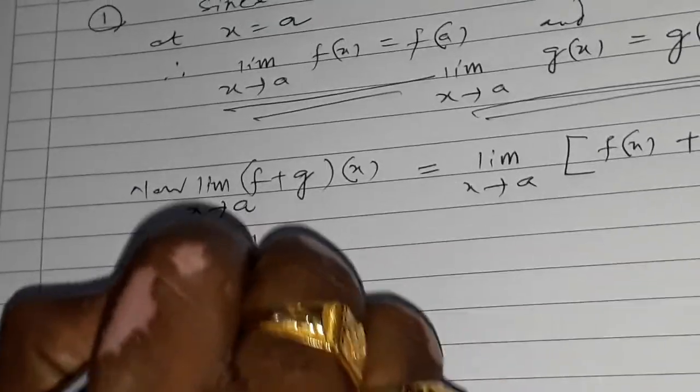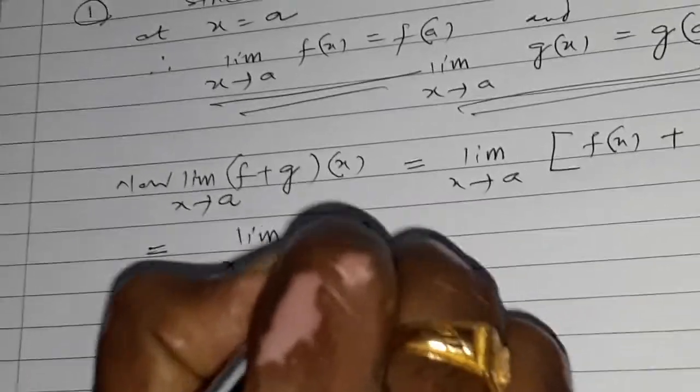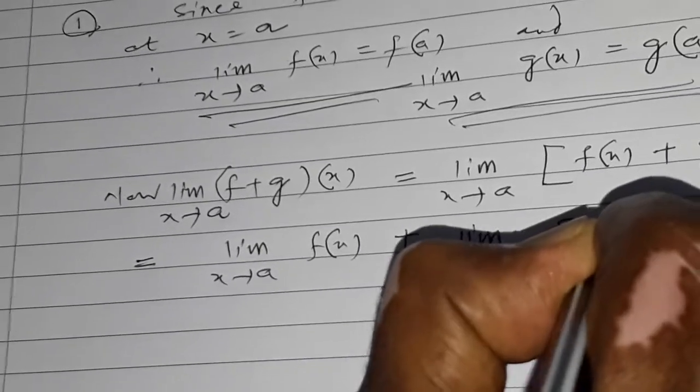This equals limit x tends to a of f(x) plus limit x tends to a of g(x).